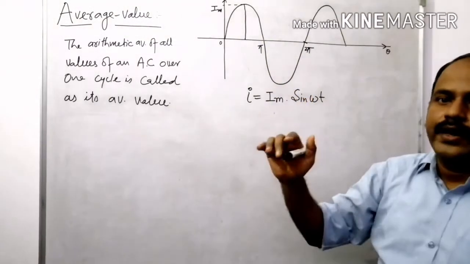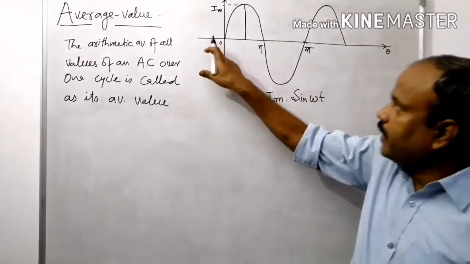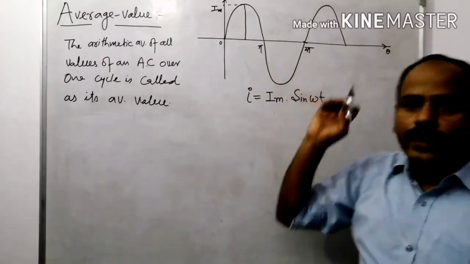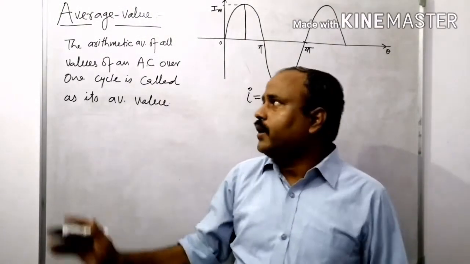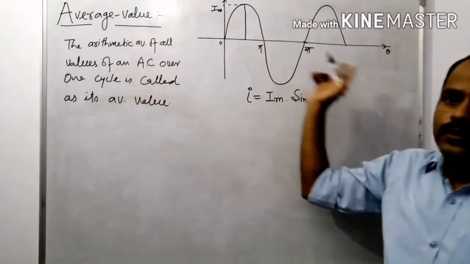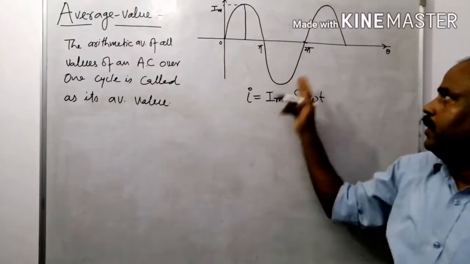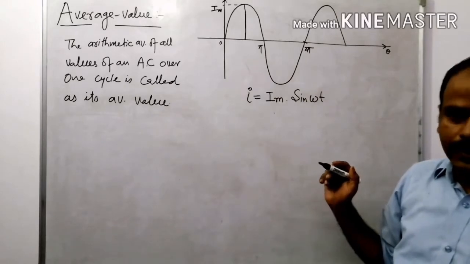So the average value for one complete cycle, that is 0 to 2 pi, is 0. So there is no sense in calculating the average value of a sinusoidal wave for one complete cycle, right?